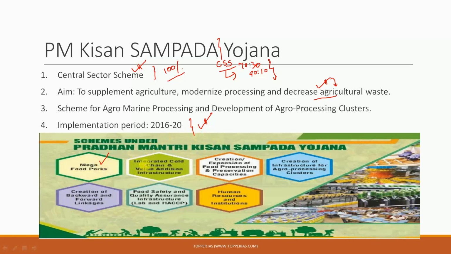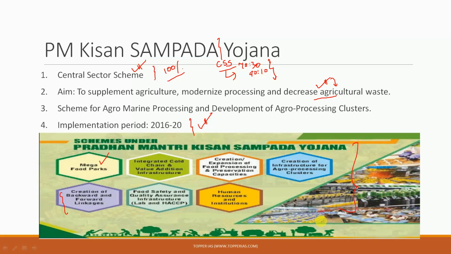Next is the creation or expansion of food processing and preservation capacities. Next is the creation of infrastructure for agro-processing clusters. Next is the creation of backward and forward linkages scheme. Next is the food safety and quality assurance infrastructure scheme. And next is the human resources and institutions that are going to be developed under the Pradhan Mantri Kisan Sampada Yojana. So these 7 schemes are what you should have some particular idea about.